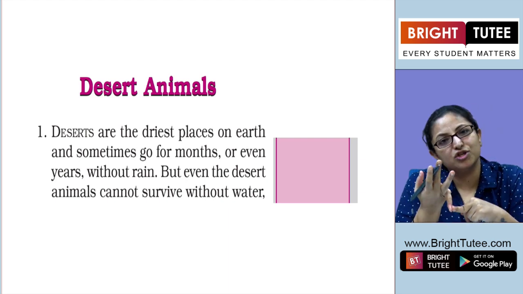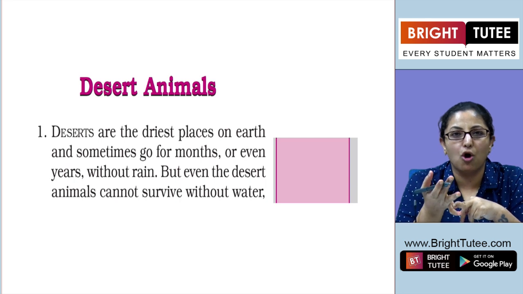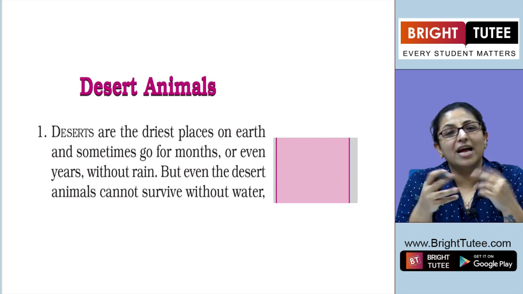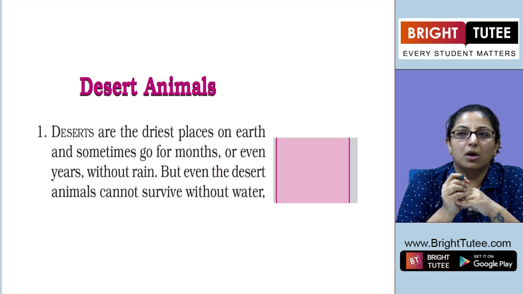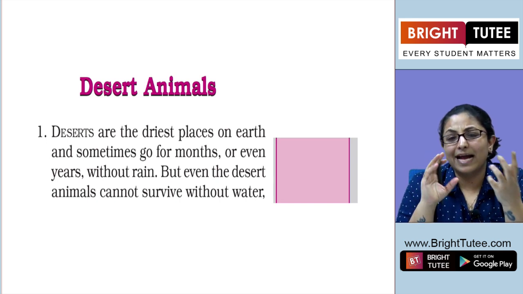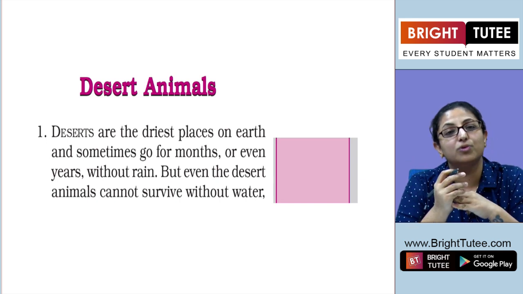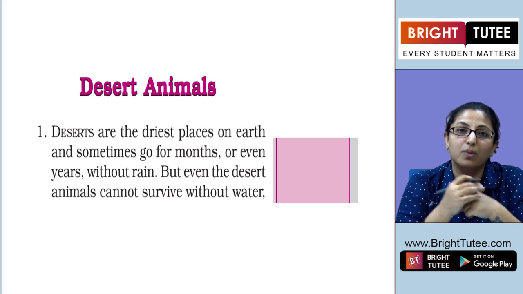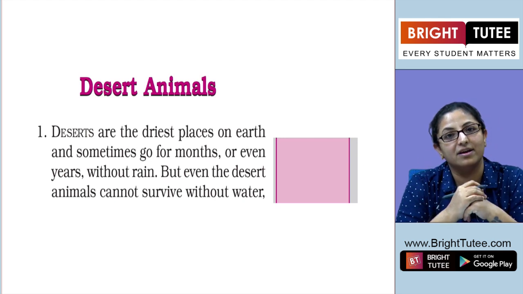What kind of vegetation is there? What plants, what crops? How many animals, what kind of animals stay there? Have you ever thought that we know that the deserts are so dry, so how do the plants survive? How do the animals survive there? Have you ever thought so?